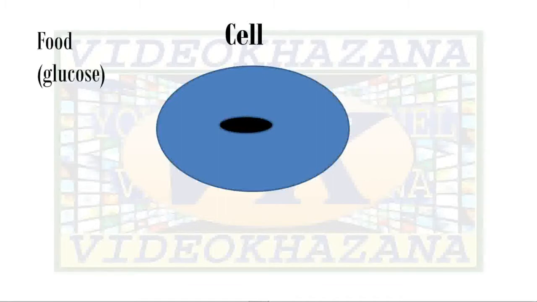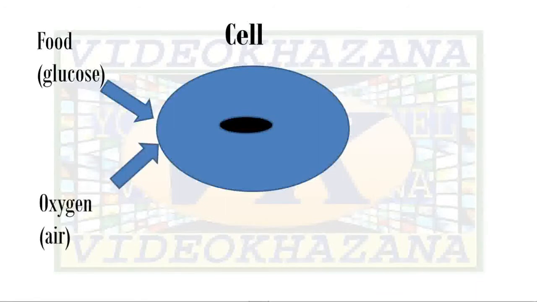Here is a cell with a nucleus in which the respiration process takes place. Food as glucose enters the cell, and oxygen from the air that we breathe in enters the cell.